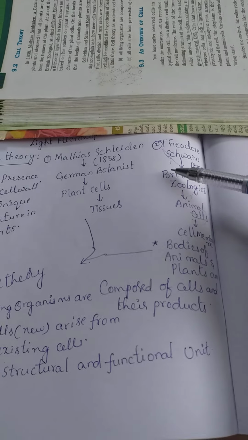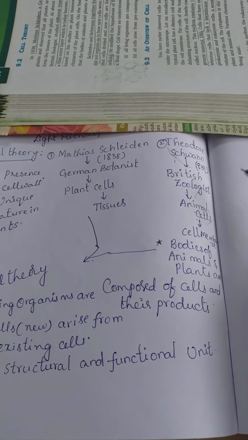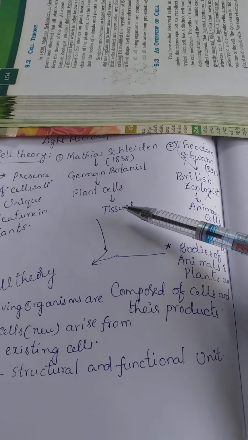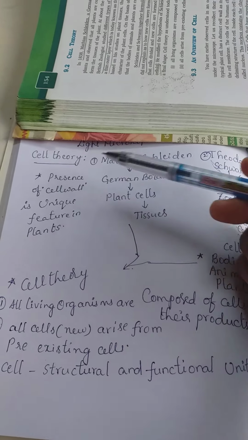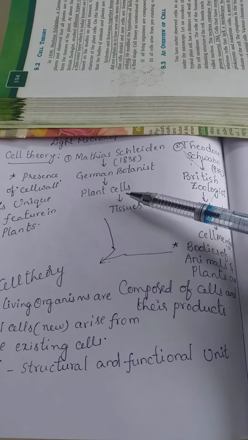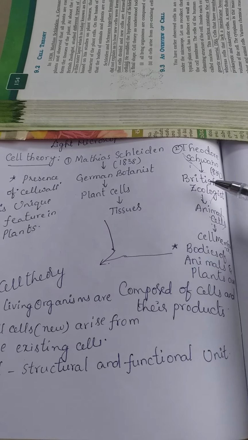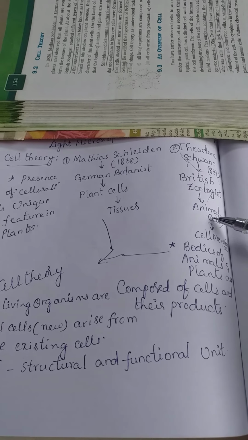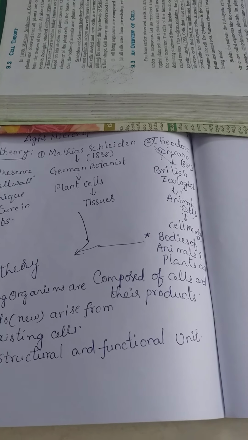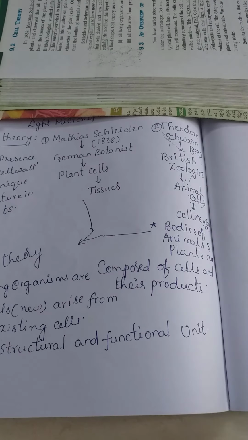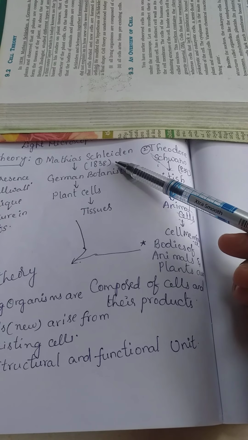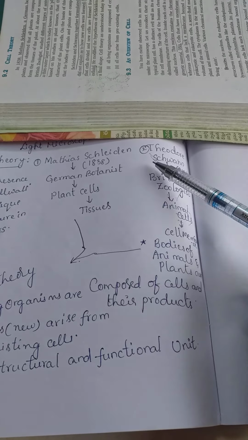Okay, and then by their contributions, by their discoveries, they proposed the cell theory. So what is that cell theory? When the botanist was studying plant cells and the zoologist was studying animal cells, within the same era, there was only a 1 year gap.